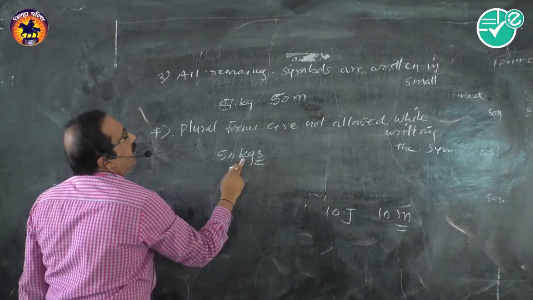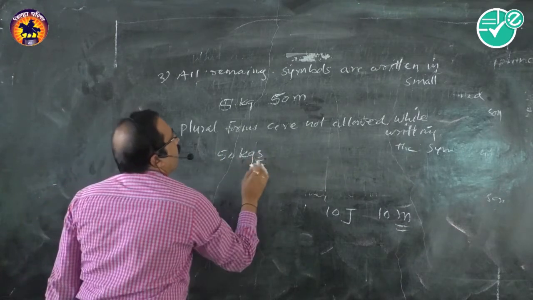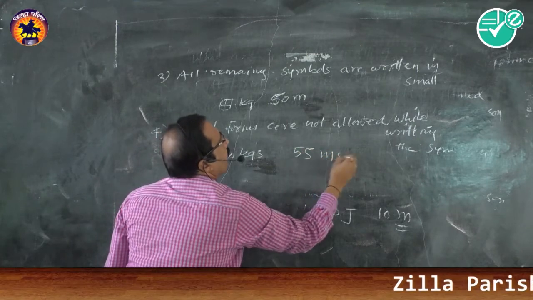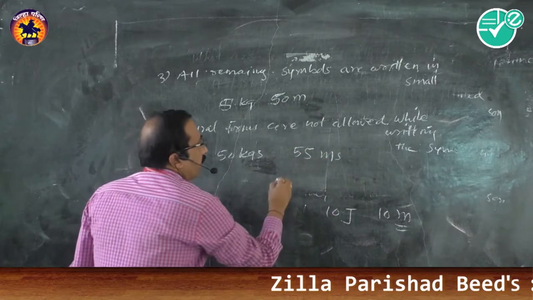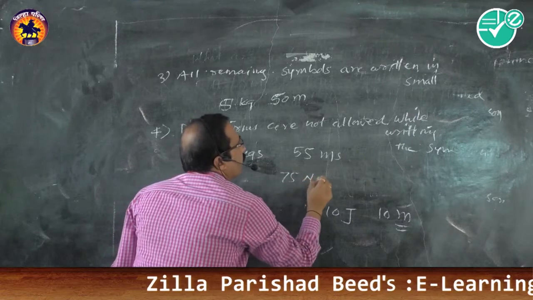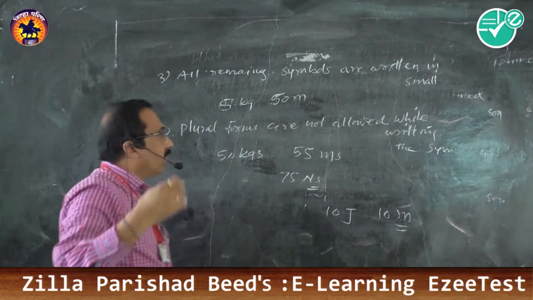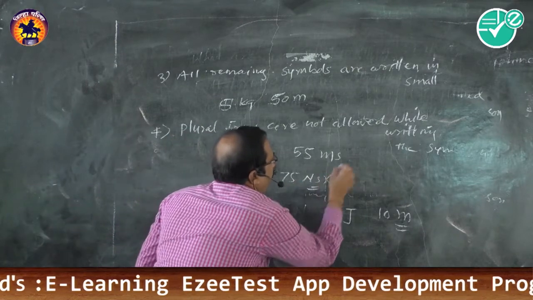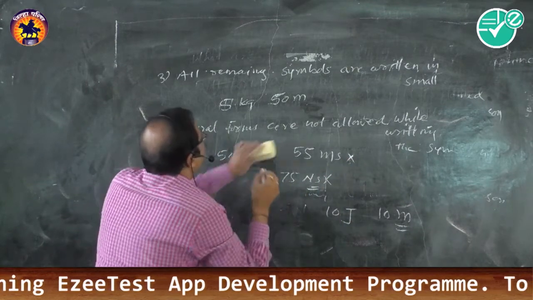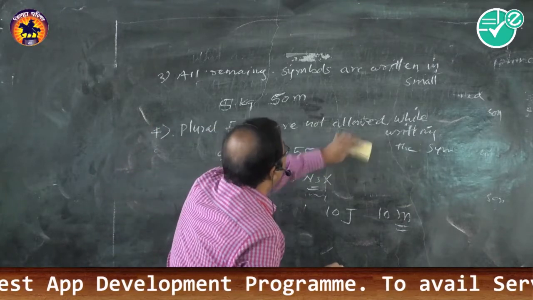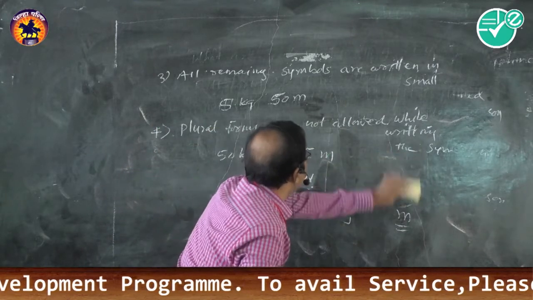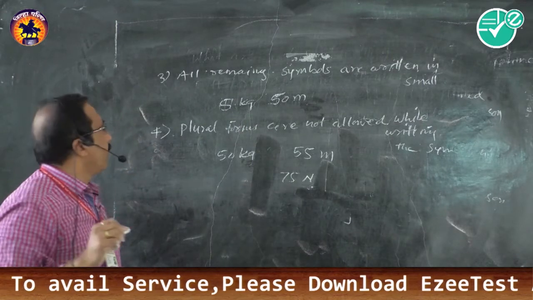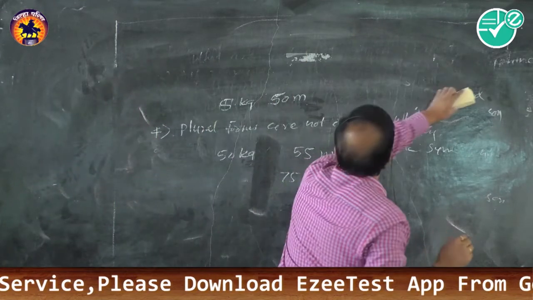It is read as kilogram into second. So plural forms are not allowed. 55 m, yes. Don't write ms. 75 N, yes. Don't write Ns. You can pronounce it as 75 newtons, but don't write it. This is wrong. Plural forms are not allowed. You can pronounce it as meters, but you cannot write ms, isn't it? So this is the fourth rule.